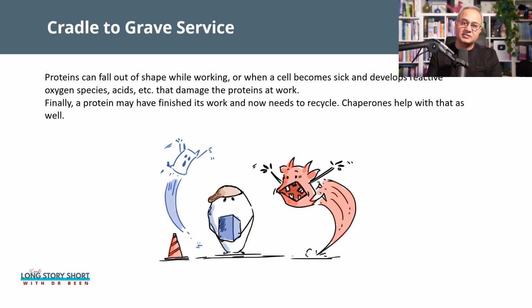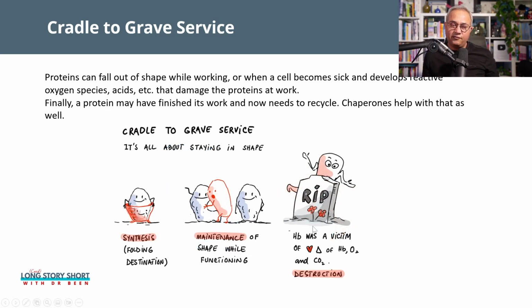How? For example, let's say a virus arrived in the cell. And now the virus is producing proteins that are going to attach and attack other proteins. Or the environment became acidotic. Or, for example, reactive oxygen species increased, or reactive nitrogen species increased, and those species are attacking the proteins present in the cell. And now this protein, which is actually a healthy protein, it was built correctly, it was functioning, all of a sudden this protein is going to become damaged because it is now attacked by whatever are the toxic circumstances.